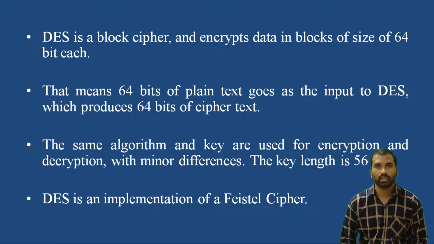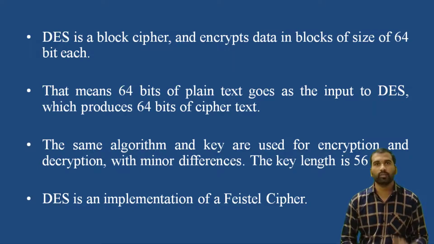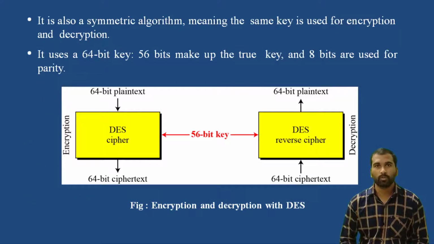DES is an implementation of a Feistel cipher. It is also a symmetric algorithm. It uses a 64-bit key, whereas 56 bits make up the true key and the 8 bits are used for parity. So actually DES uses a 64-bit key; 8 bits are for parity purposes and the remaining 56 bits are the actual key.